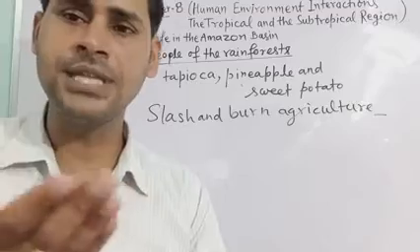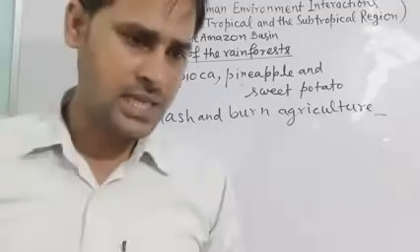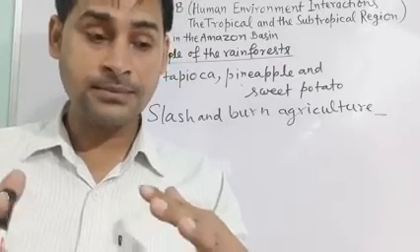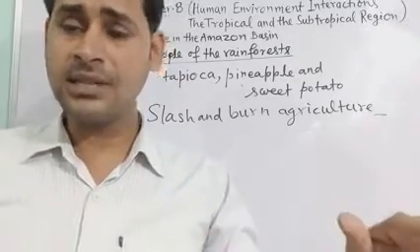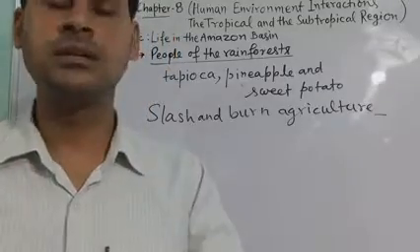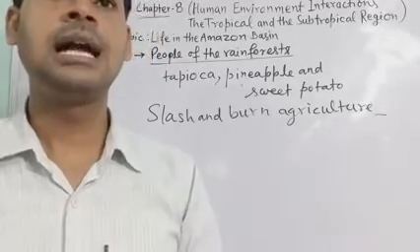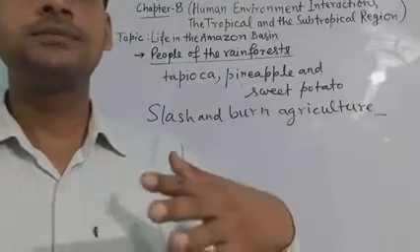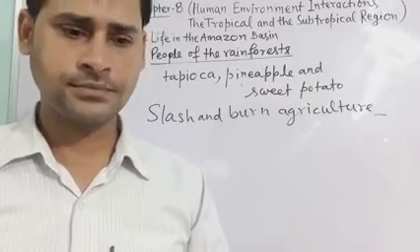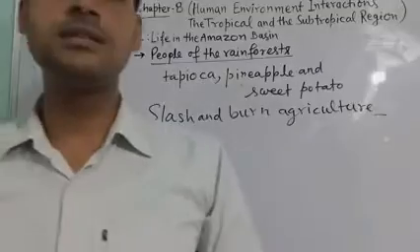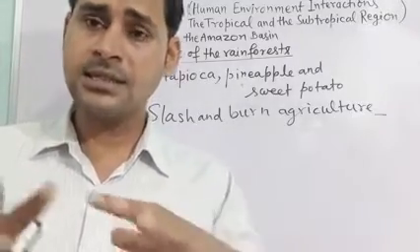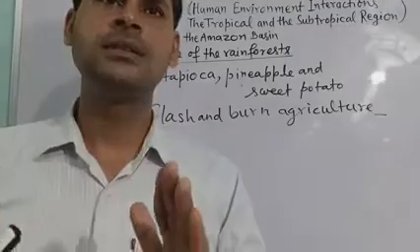Slashing means cutting the trees, and then they are burning the grasses, trees and bushes there, and then they release the nutrients into the soil.